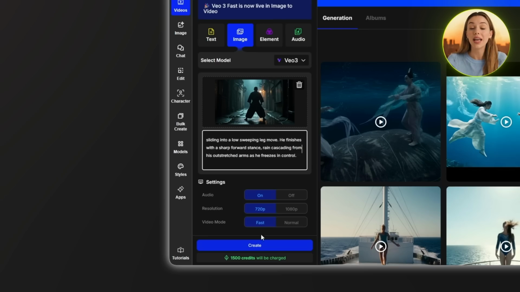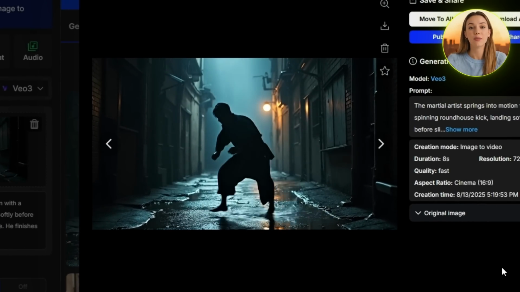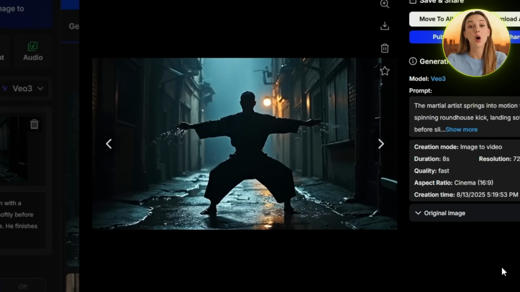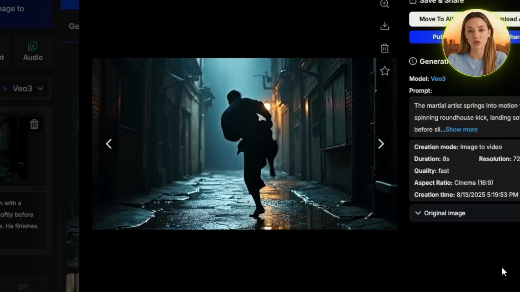Starting with VEO 3, the visual consistency with the original image is pretty solid. The rainy atmosphere is maintained well, and you can see the water effects on his clothes. The transition into the sweeping leg move doesn't flow very naturally. The final stance looks decent, and the rain cascading effect is a nice touch, though it could be better.